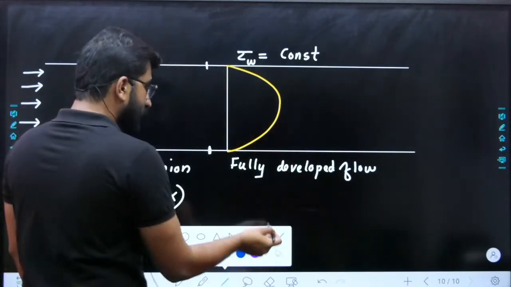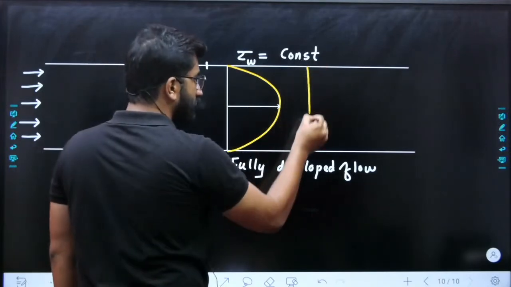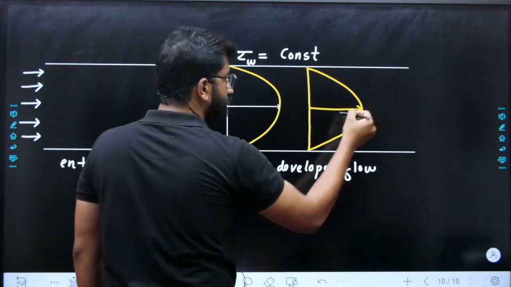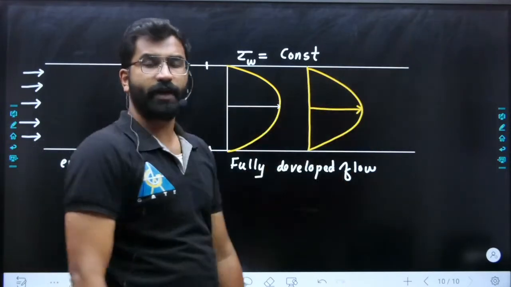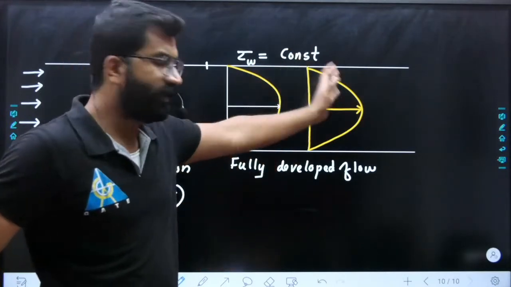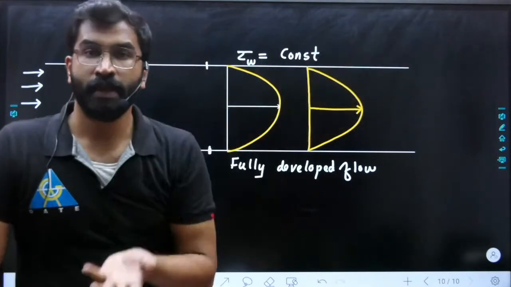What is the meaning of the same diagram continuing? It means we will be using the same average velocity throughout. So from here onwards, in fully developed flow, we can say our average velocity is the same, because the profile is the same, so it will be the same. Easy. So our tau w will also be constant.